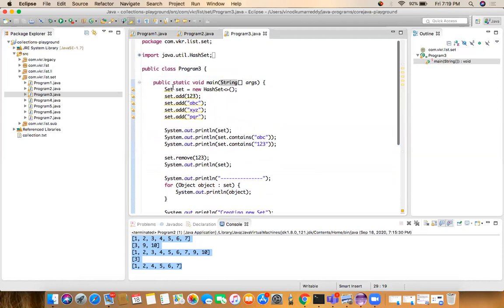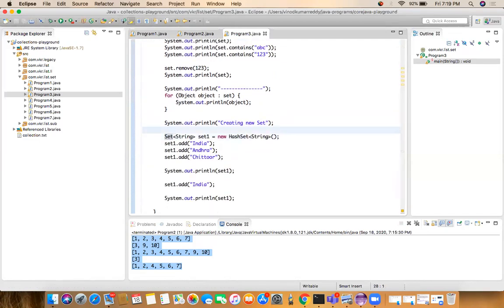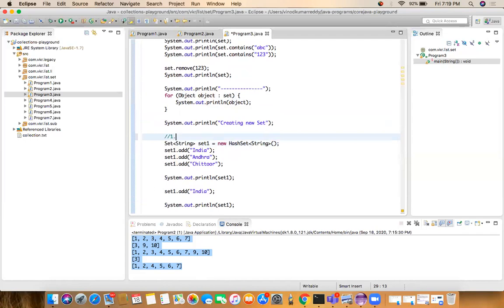Here I have not given any type, so we can add any type of elements: integer type, string type, we can add any object type also. This is from JDK 1.5 onwards; from JDK 1.5 onwards, we have generics. We can learn more about generics in the next classes. By using generics, we can say only string types can be added to the set. If we add any integer type, it will give a compile time error.